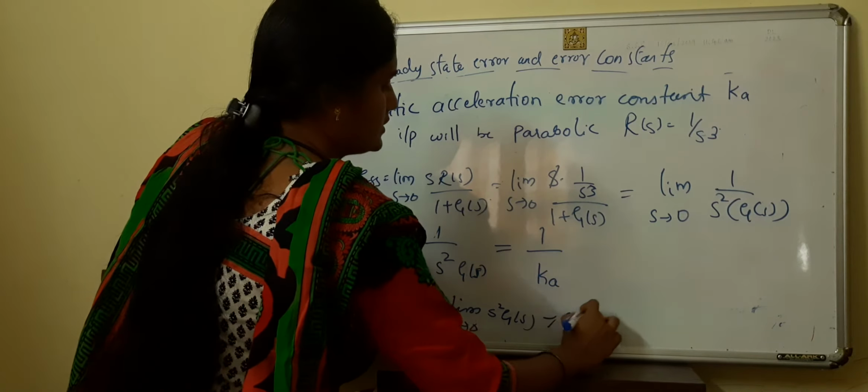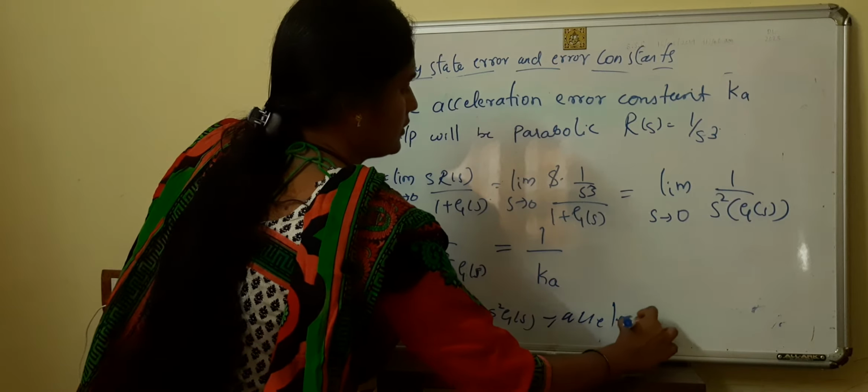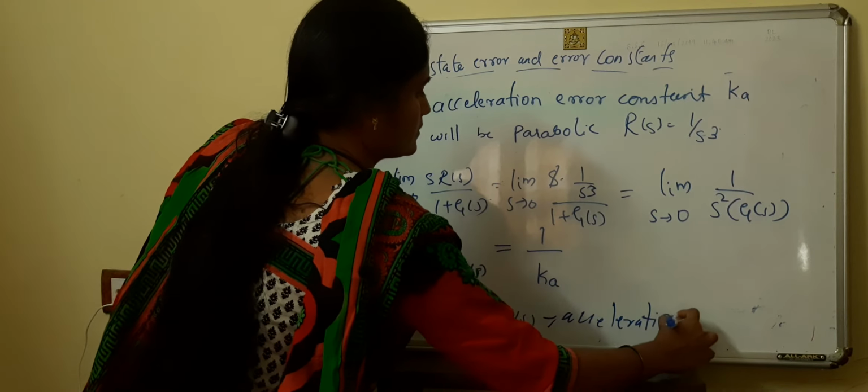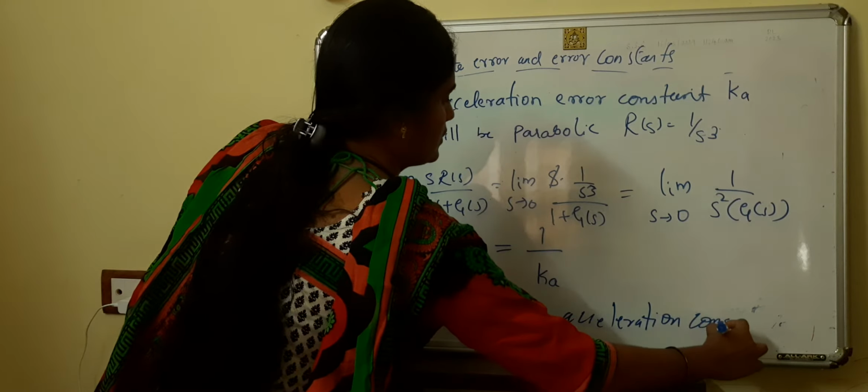And this is called the acceleration error constant.